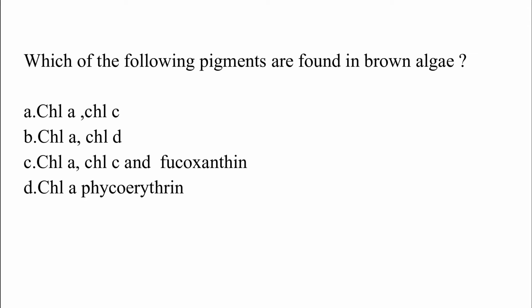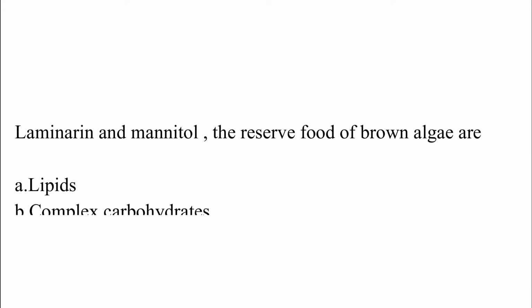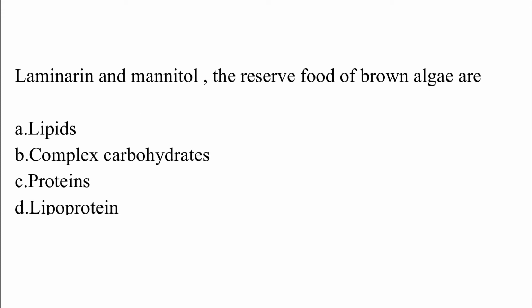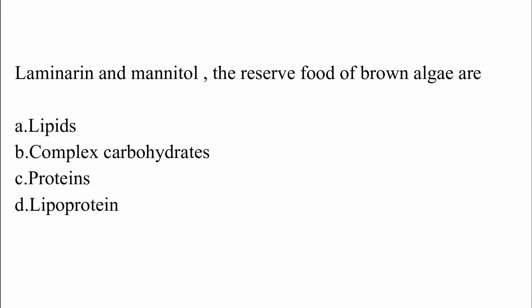The correct answer is option C, which is chlorophyll A, chlorophyll C and fucoxanthin pigments found in brown algae. Laminarin and mannitol, the reserve food of brown algae, are: option A, lipids; option B, complex carbohydrate; option C, protein; option D, lipoprotein. The correct answer is option B, which is complex carbohydrate.